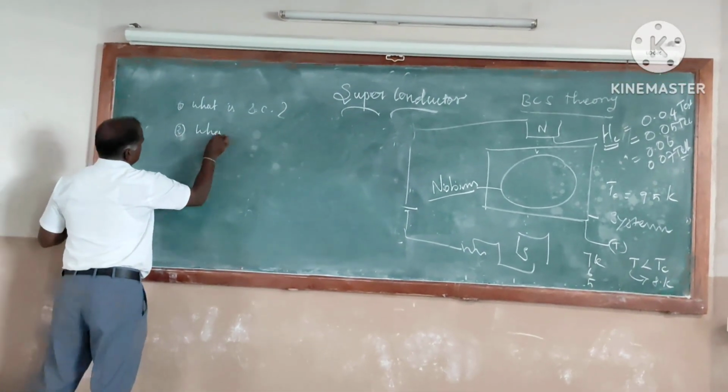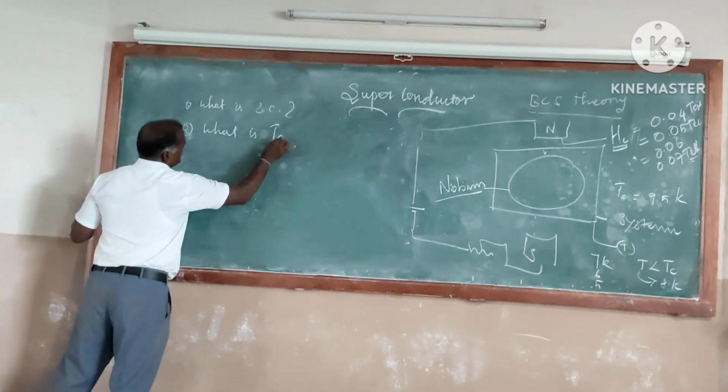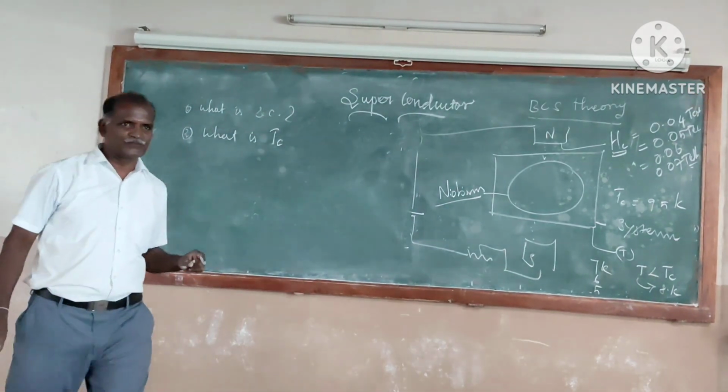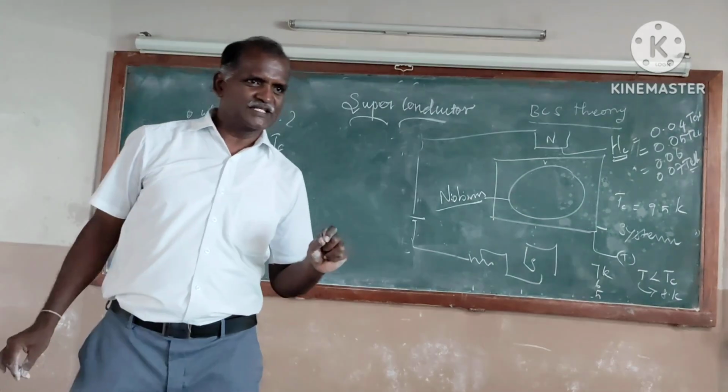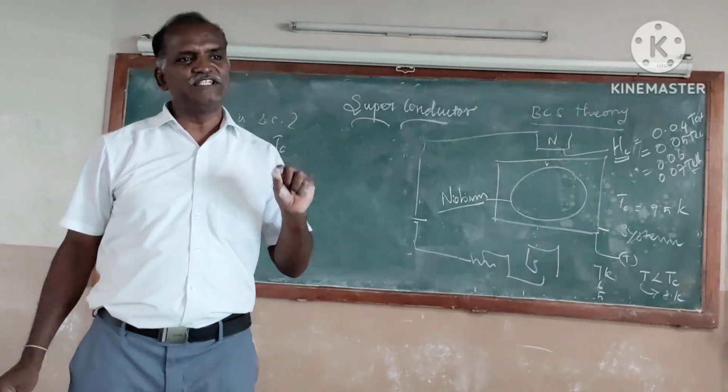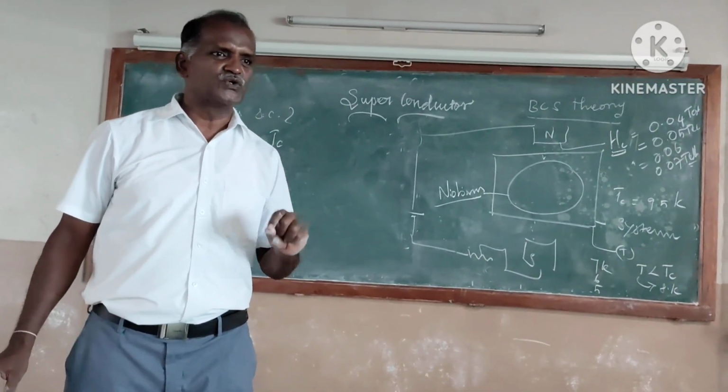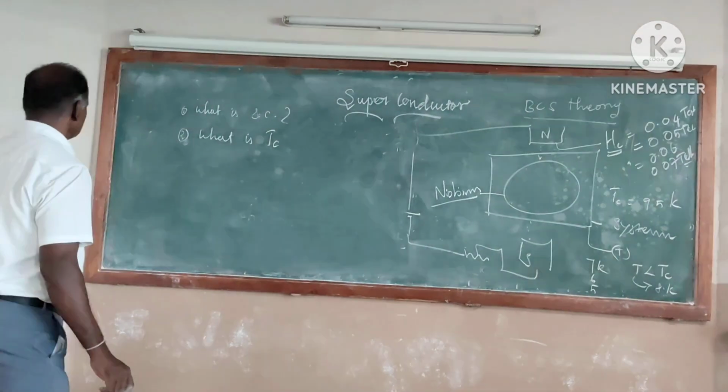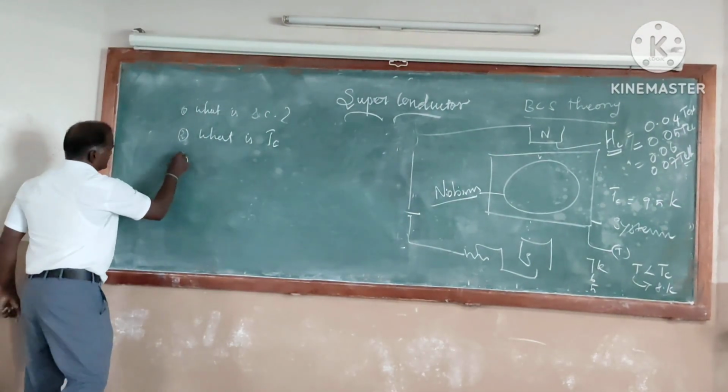What is Tc? Transition temperature. It is the temperature at which the resistivity of a superconductor disappears.